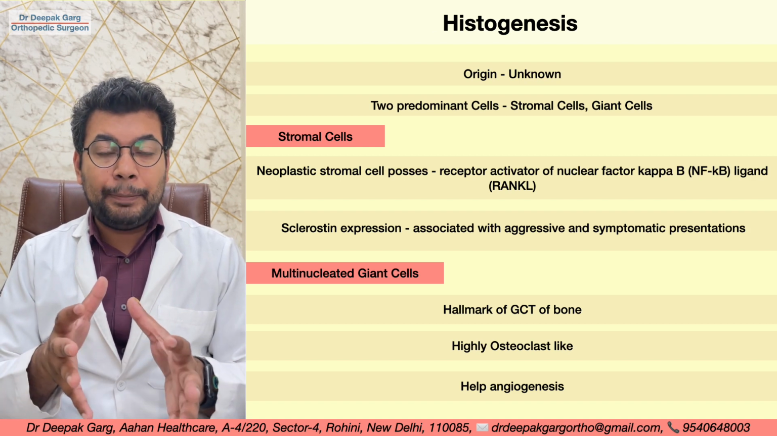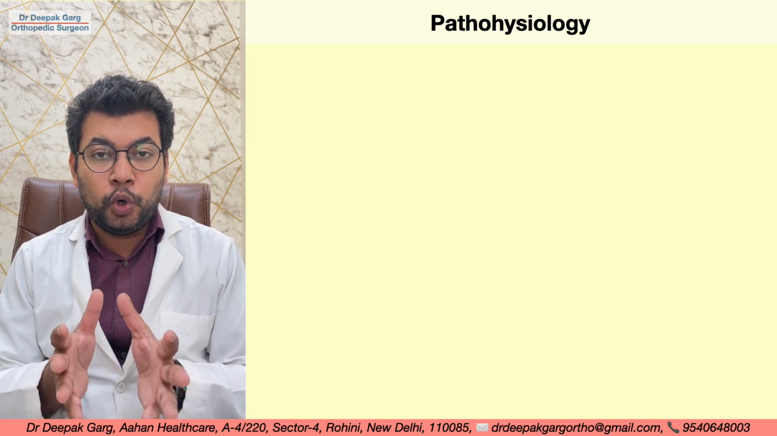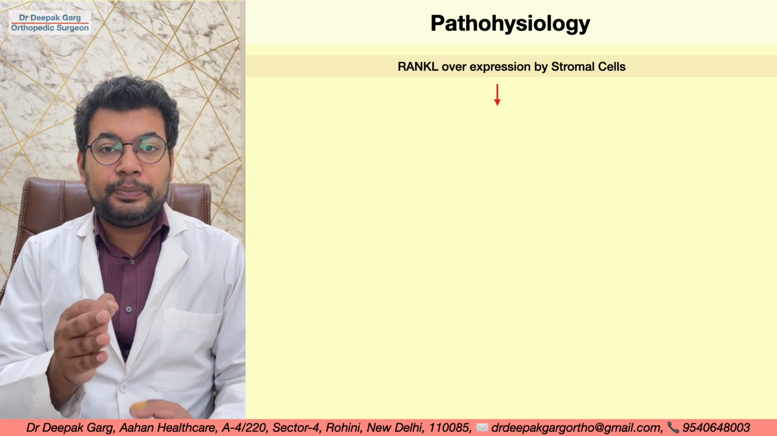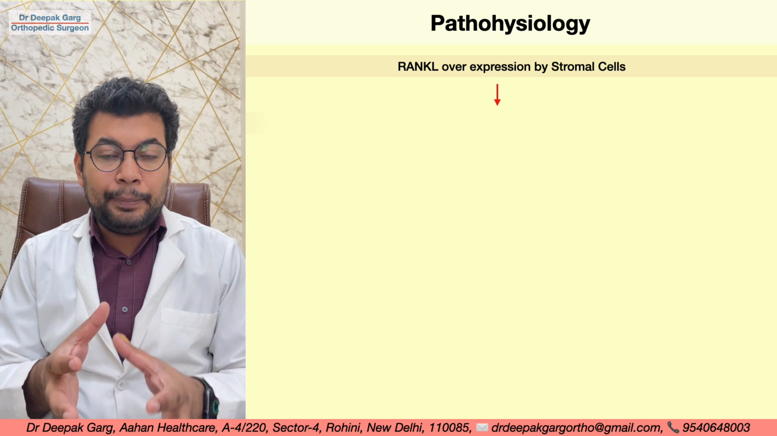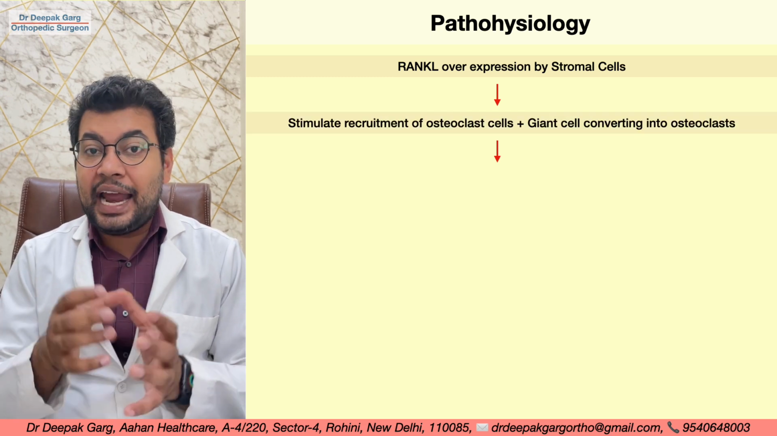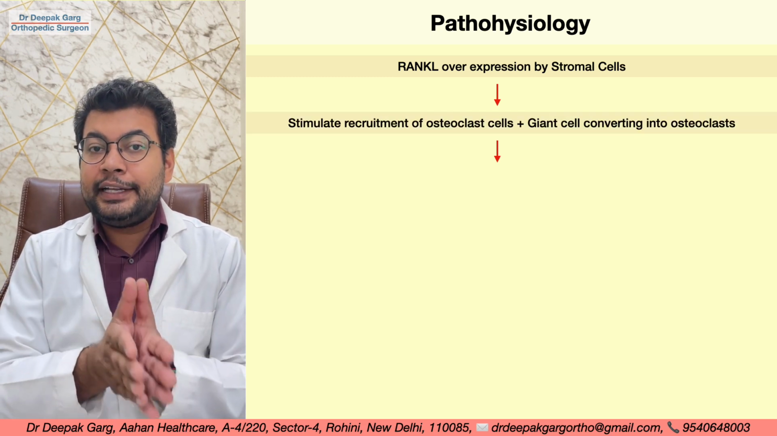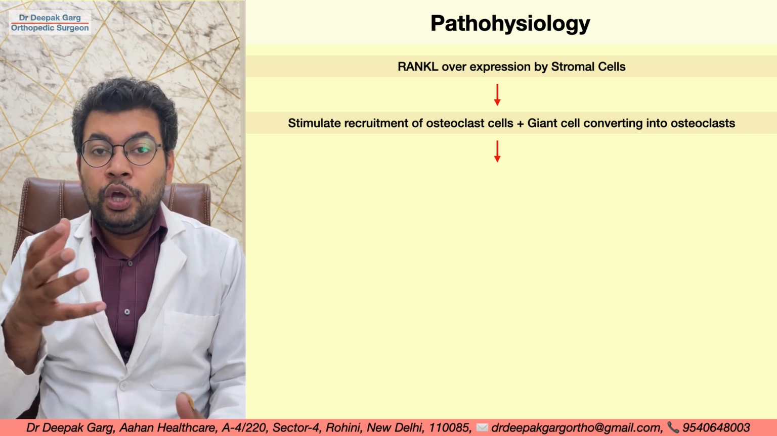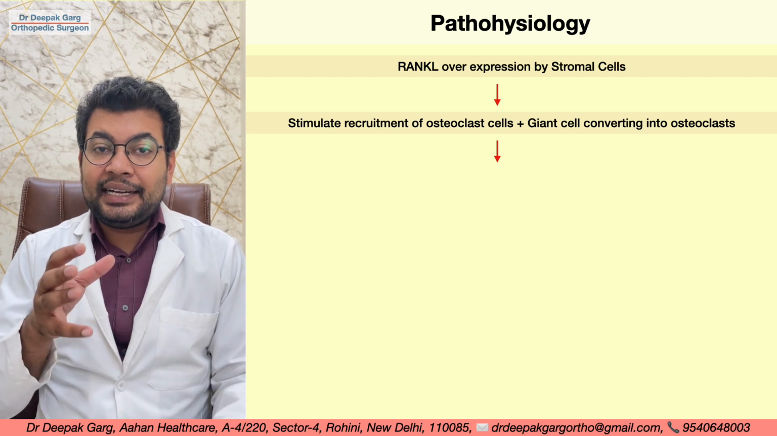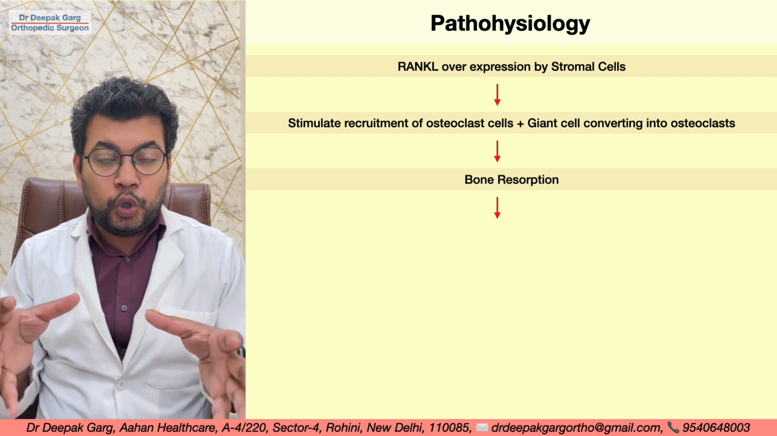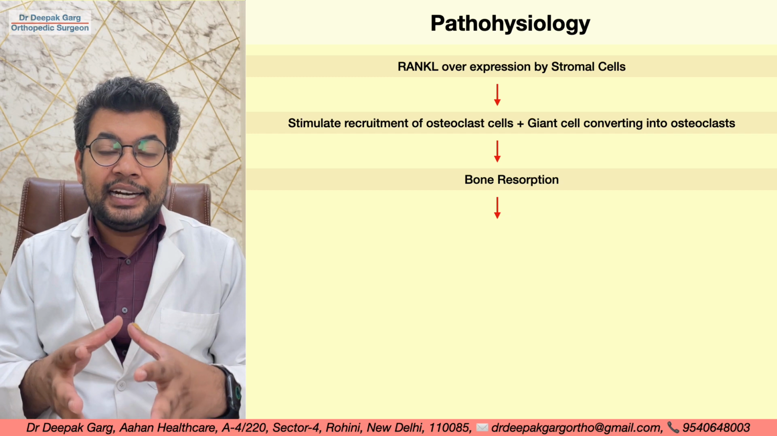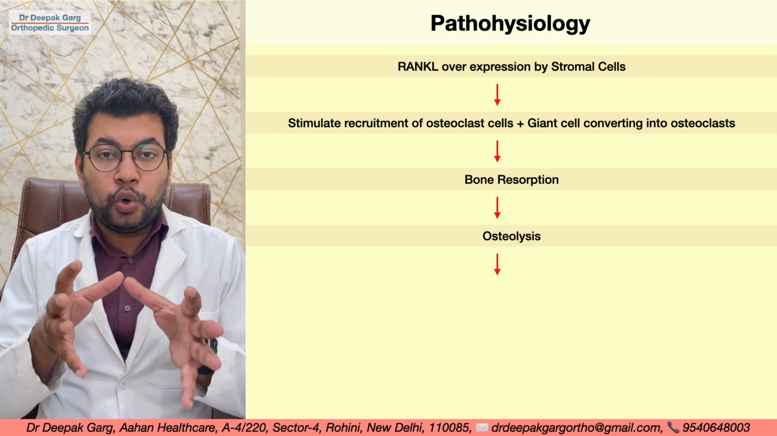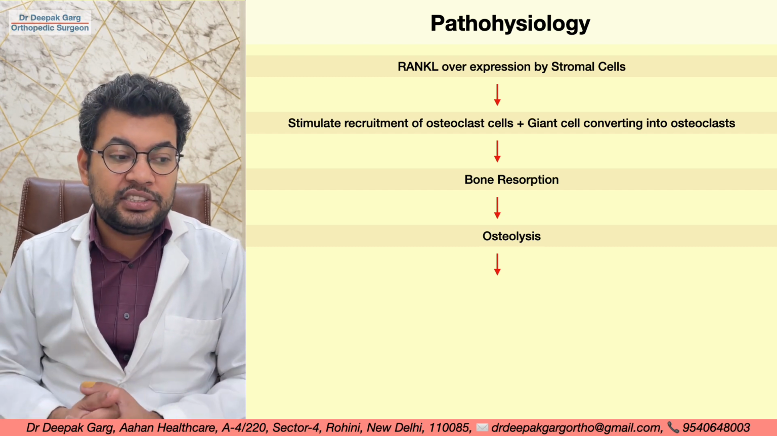So let's talk about the pathophysiology of giant cell tumor of the bone. By now we already know that RANK ligand is expressed by the stromal cells and that helps in the recruitment of osteoclasts and the conversion of the multinucleated giant cells into osteoclast-like cells. That increases bone resorption very fast, and that's why it is a very locally aggressive tumor, leading to osteolysis, cortical thinning and even pathological fracture sometimes.